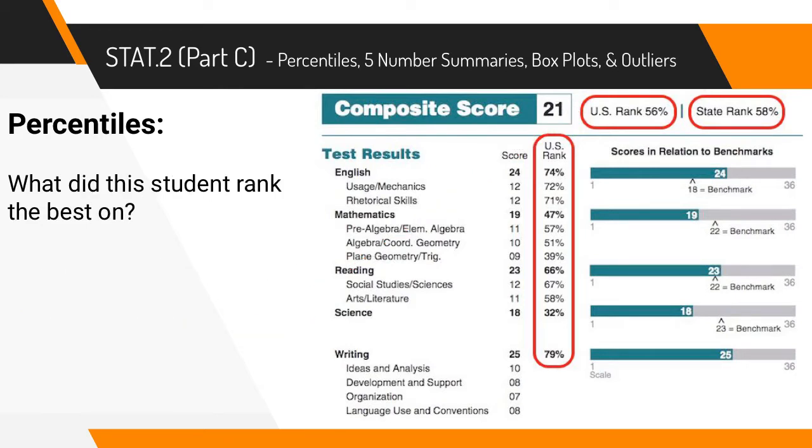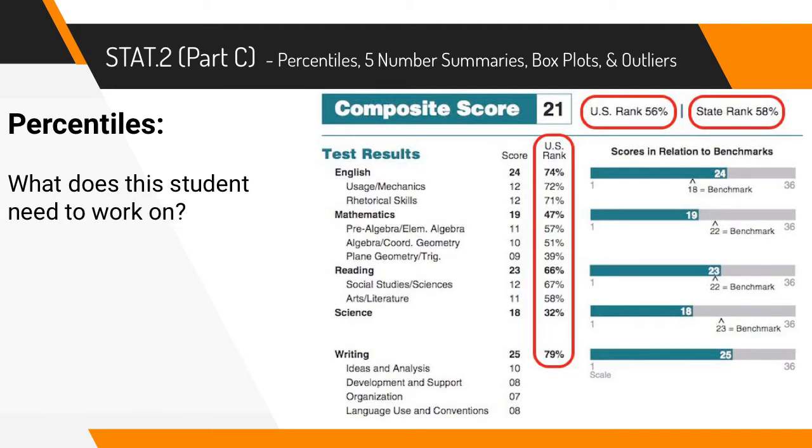If we look at this particular student, what did this student rank the best on? What we would want to look at is the percentiles and try to find the percentiles that are the highest. This student did pretty well in writing. They are in the 79th percentile, which means that they did as well or better than 79% of students. Some of the other ones that they did pretty well on is the 74th percentile. So overall, English was pretty good. And then reading wasn't too bad either, because you can see some scores in the 60s here as well.